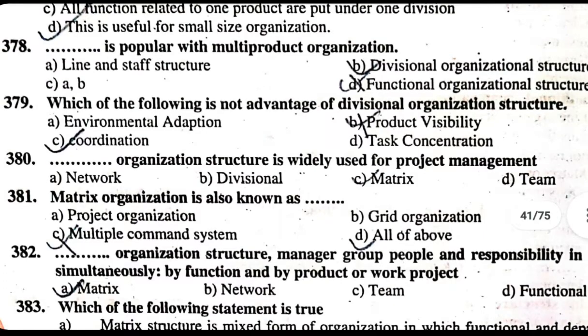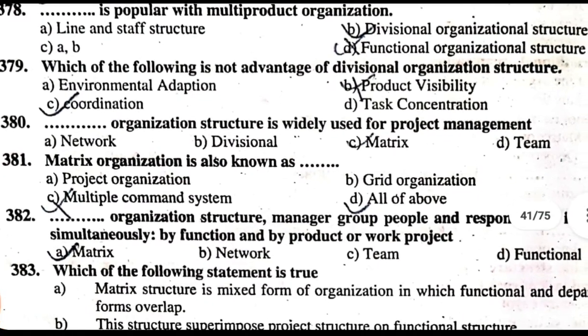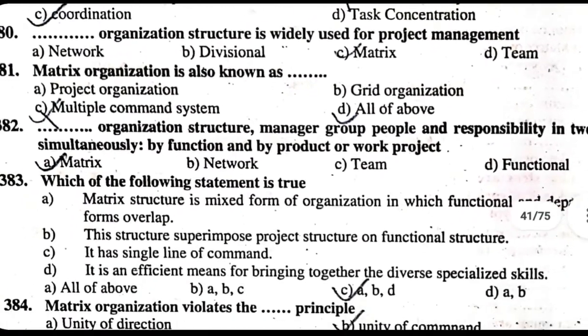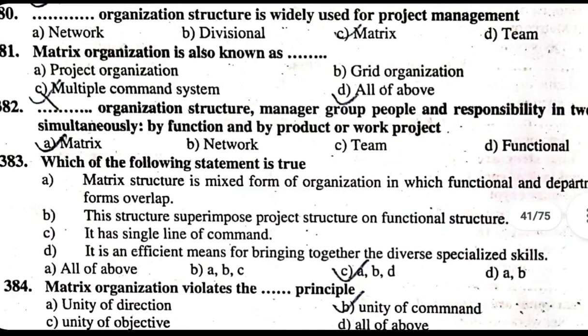383. Which of the following statement is true? A. Matrix structure is mixed form of organization in which functional departmental forms overlap. B. This structure superimpose project structure and functional structure. C. It has single line of command. D. It is an efficient means for bringing together diverse specialized skills. The correct answer is A, B, D. The false one is it has single line of command.